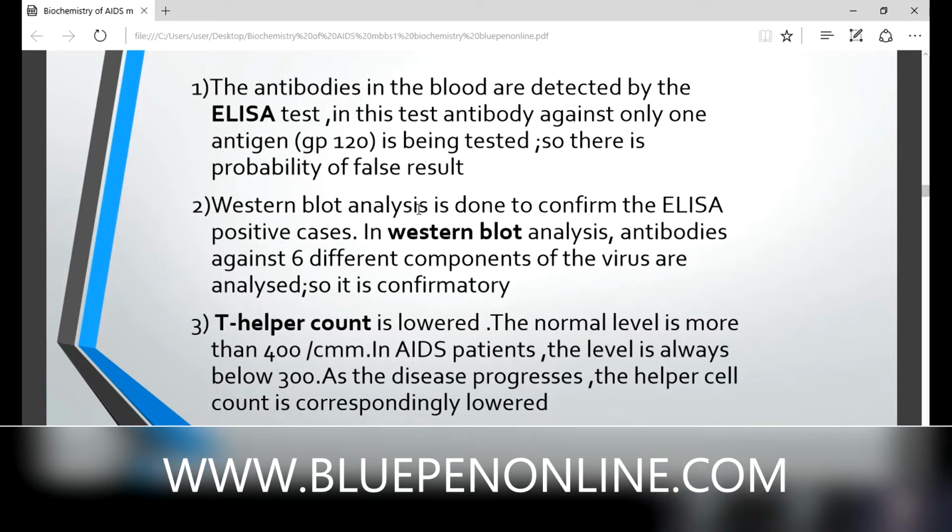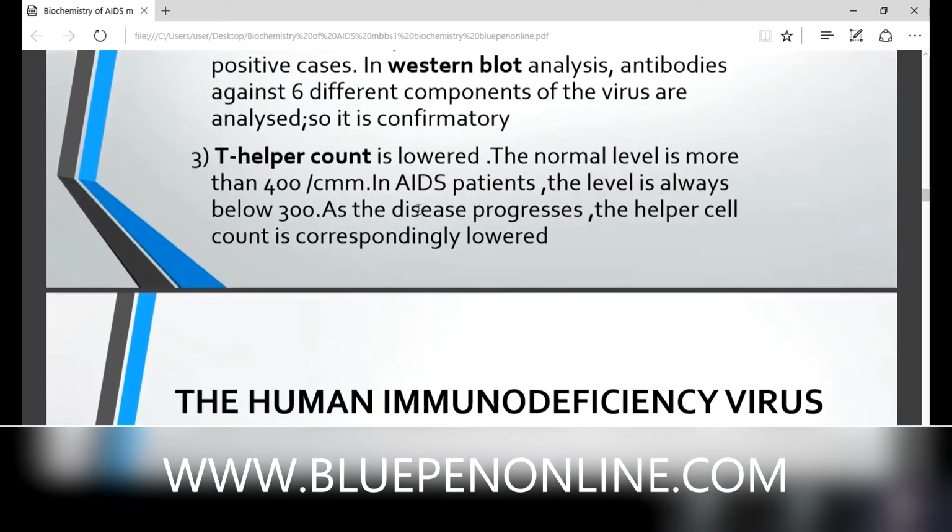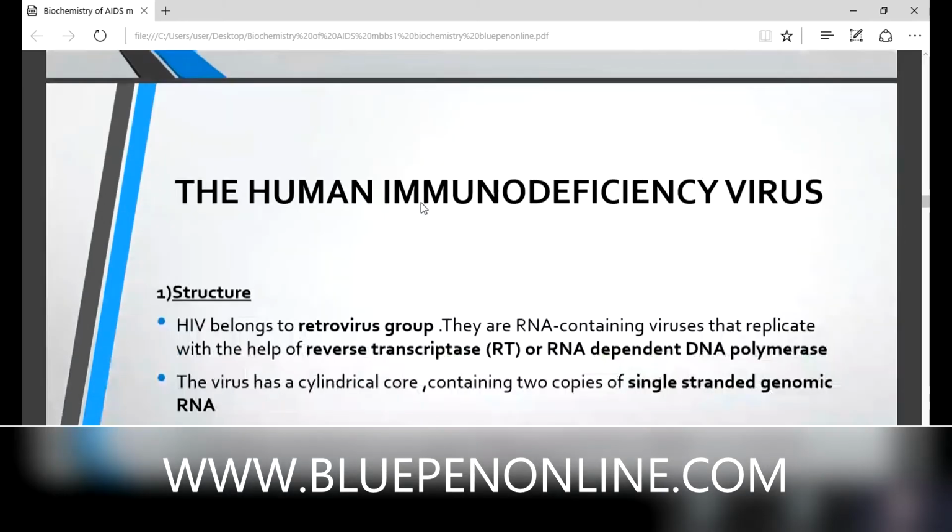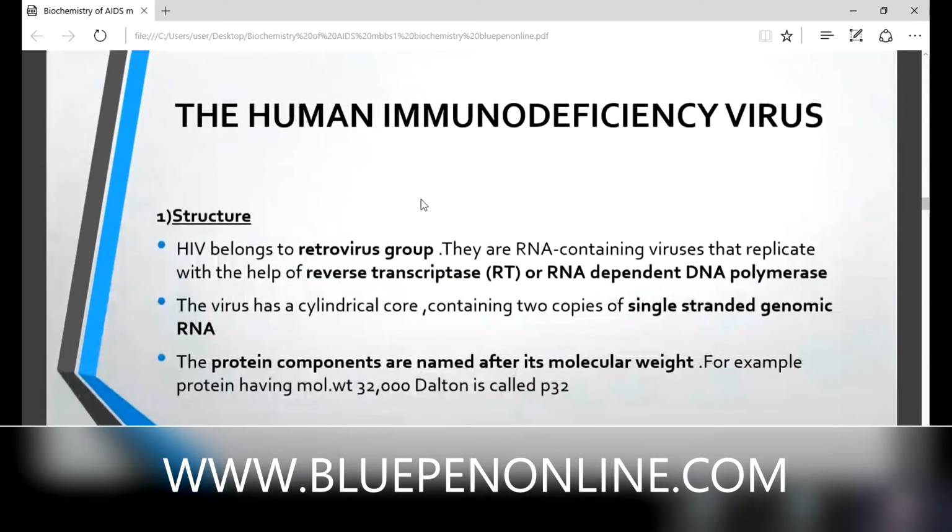Then we are entering into the structure of the human immunodeficiency virus. It belongs to the retrovirus category. Retrovirus means the genetic material is RNA, not DNA. So they are RNA-containing viruses, like our coronavirus, that replicate with the help of reverse transcriptase, or RNA-dependent DNA polymerase. Do you remember our reverse transcription, Sandhya? What is reverse transcription?